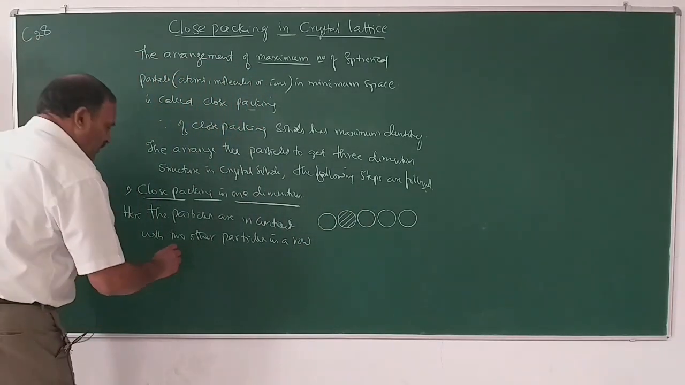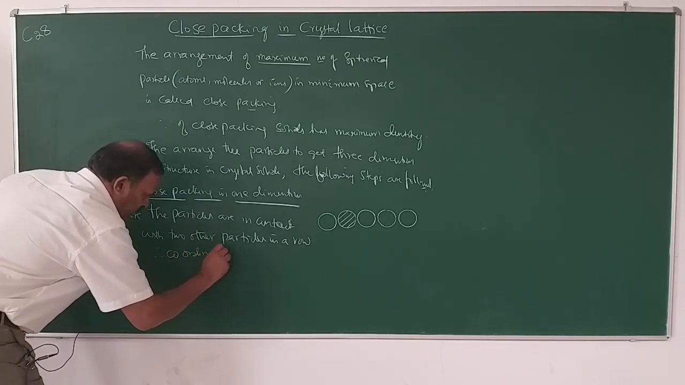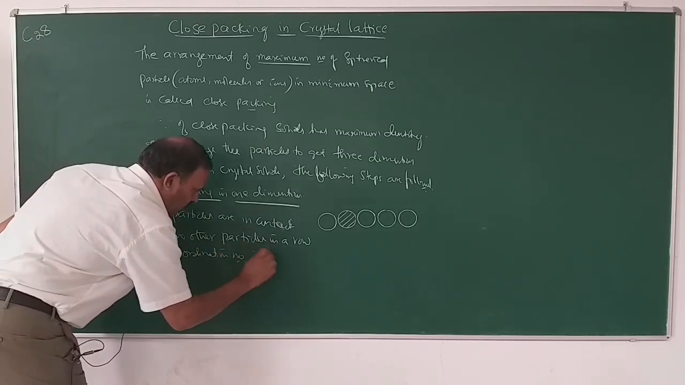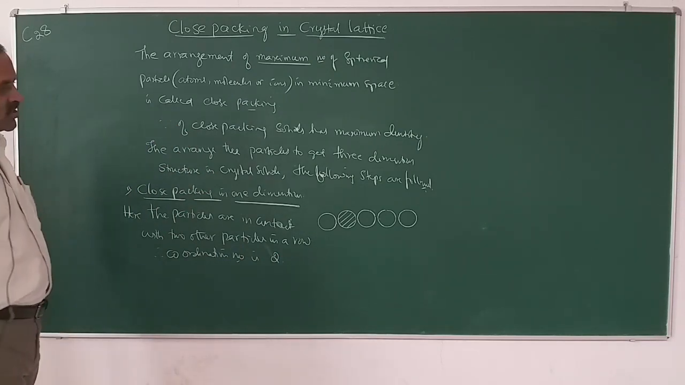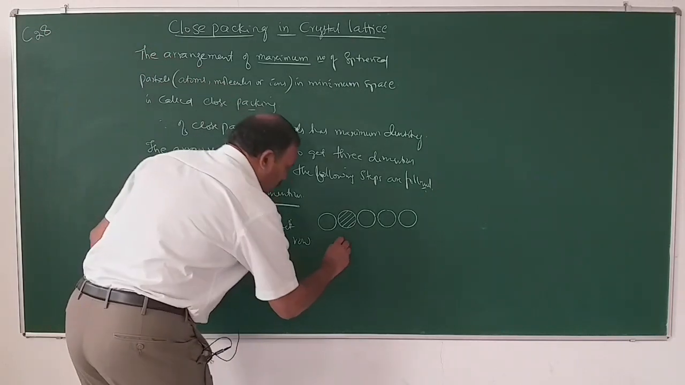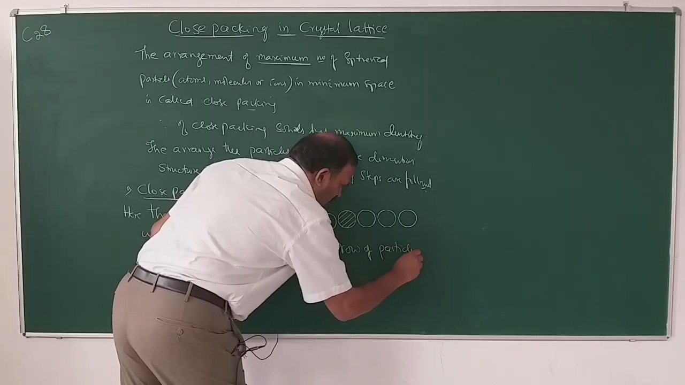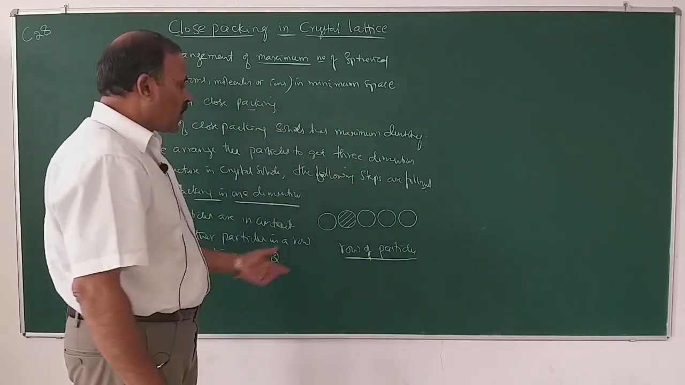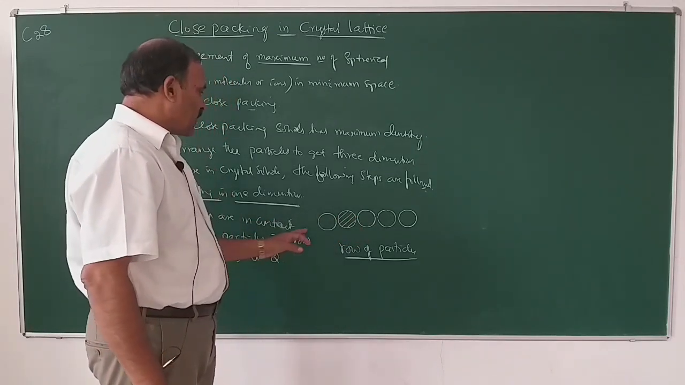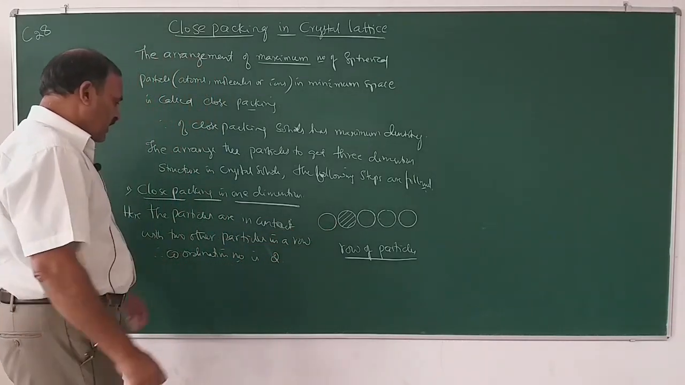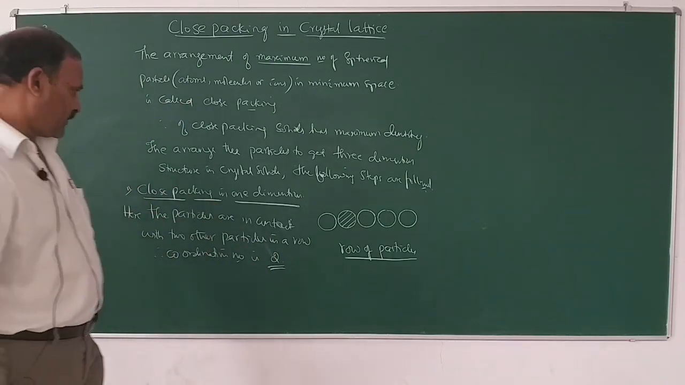Therefore, the coordination number is 2. So when the particles are arranged in one dimension, we will get a row of particles. In this row of particles, each particle is in contact with the two other particles. Therefore, the coordination number of each particle is 2. So this is close packing in one dimension.